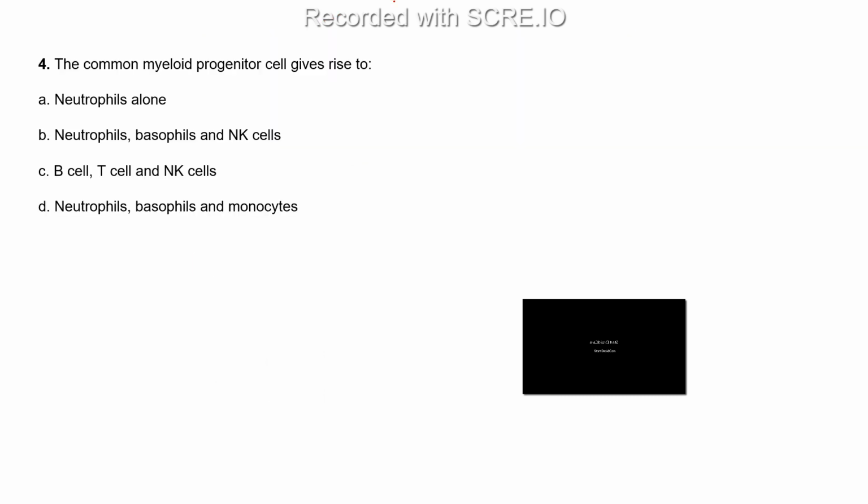Now, moving to the next question. The common myeloid progenitor cells give rise to: Option A is neutrophils alone. Option B is neutrophils, basophils, and NK cells. Option C is B cells, T cells, and NK cells. And option D is neutrophil, basophil, and monocytes.